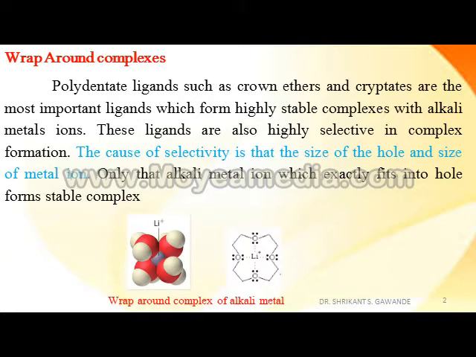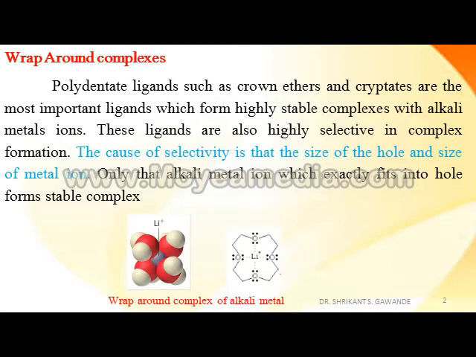The cause of selectivity is the size of the hole and the size of the metal ion.